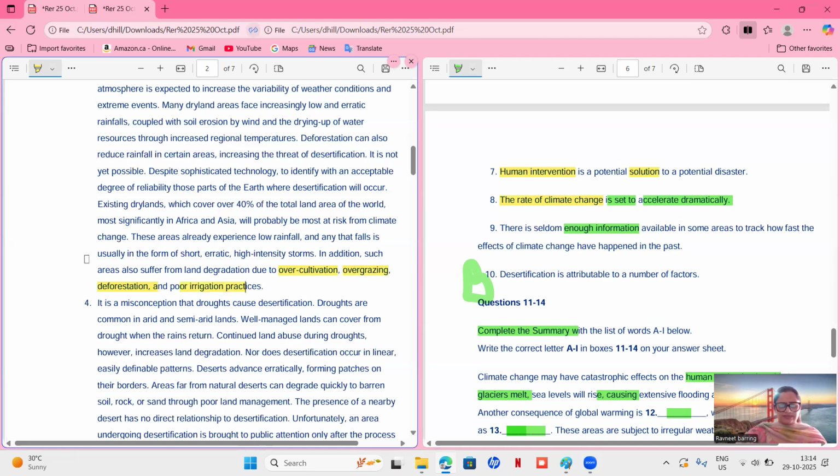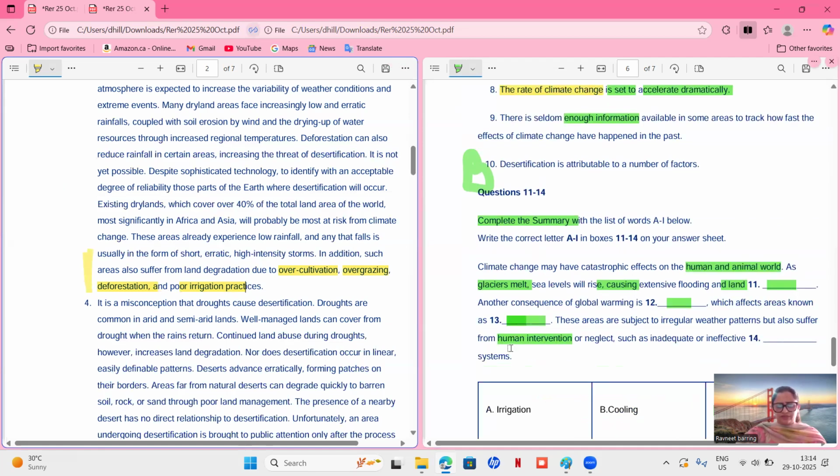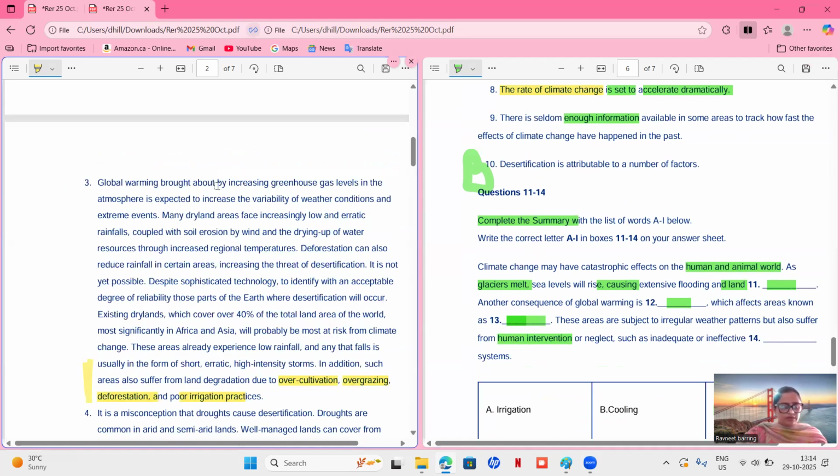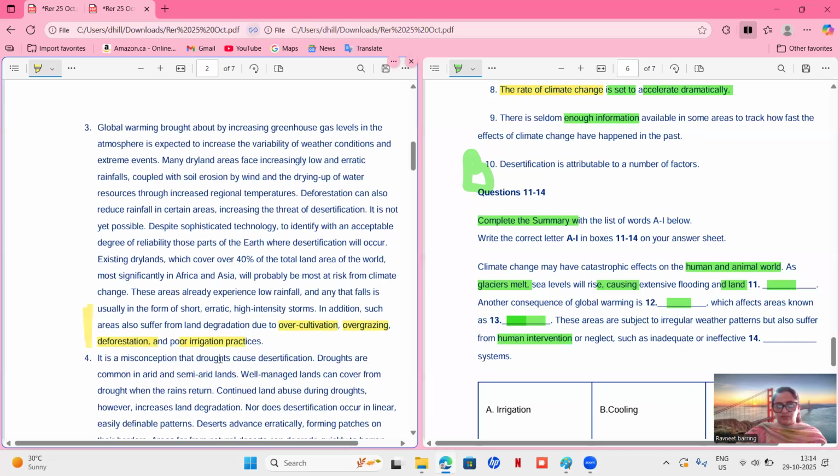That means this is related to something bad caused by humans. So we were finding the word human intervention, but there is no word written as human intervention. But these things are talking about the bad things which are being done by humans.